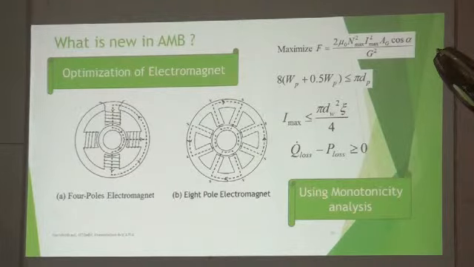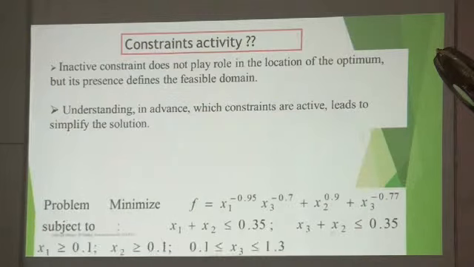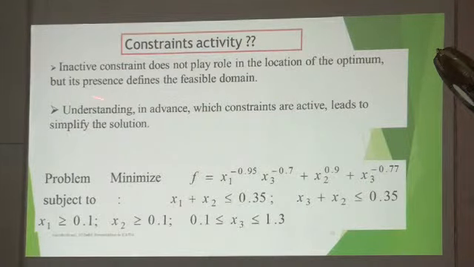Right? So this is what we say, that if we understand constraint activity, we can solve the problem much faster, in a much easier way and with much less effort. So that is what is being done in this. We try to see the constraint activity, but we are saying an inactive constraint, lesser than or greater than, doesn't play any role in the location of the optimum or the optimum results. Its presence is only defined in the feasible domain. If we understand the constraint activity well in advance, it will give a good solution.